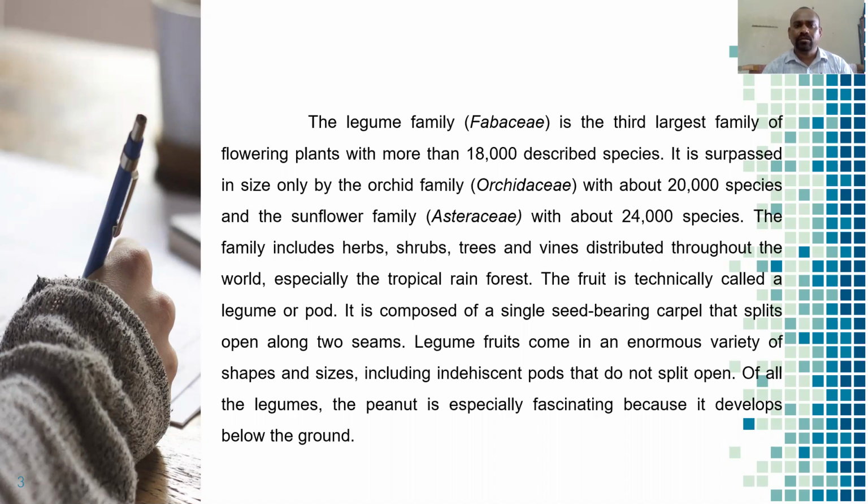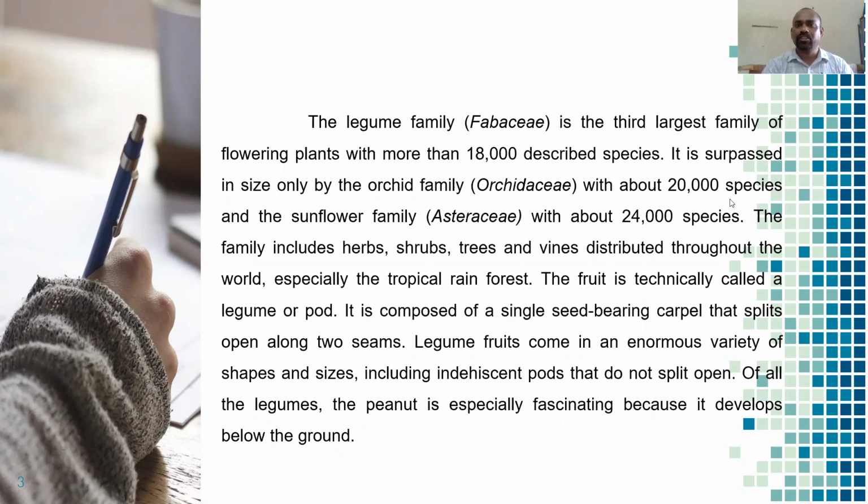And the roots of the plants contain legumes on their root system. So that's why the family is also called the Leguminosae family. Leguminosae and Fabaceae are both the same family. The legume family is the third largest family in the plant kingdom.